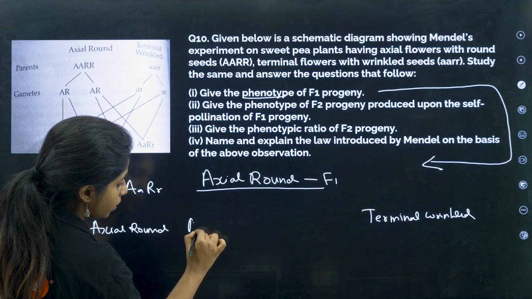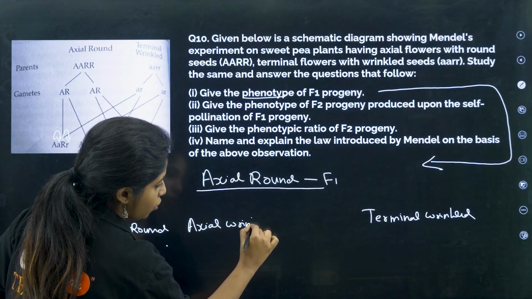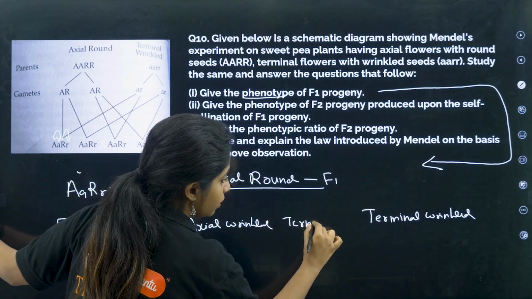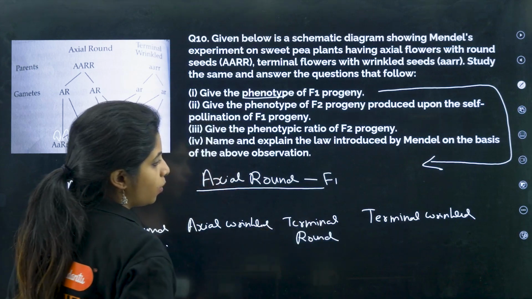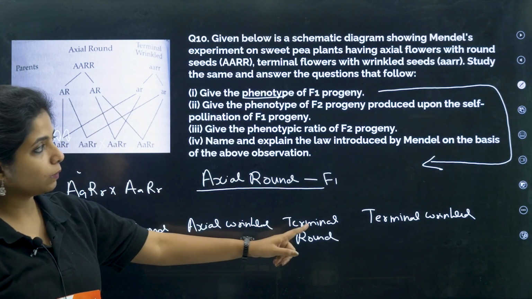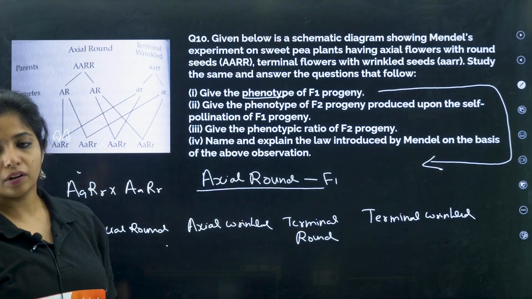Axial was with round. Now what will you do? We will make axial with wrinkled. So this is the new combination that we have. Similarly, terminal was with wrinkled. Now we will make terminal with round. So this is a new combination. This is the phenotype of F2 progeny, my dear children. There will be axial round, axial wrinkled, terminal round and terminal wrinkled.